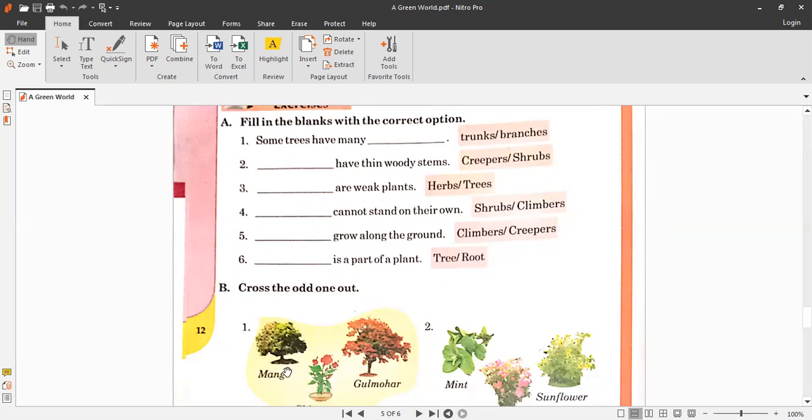The trees have only one trunk, so we cannot write that some trees have many trunks. So the answer is branches. Some trees have many branches. Okay, so you can see this is the picture of a tree and it has a trunk. The tree only has one trunk and there are lots of branches on the trees. Okay, so here you have to write branches with small b. Okay, number 2 statement is dash have thin woody stems, creepers or shrubs, and the answer is shrubs,